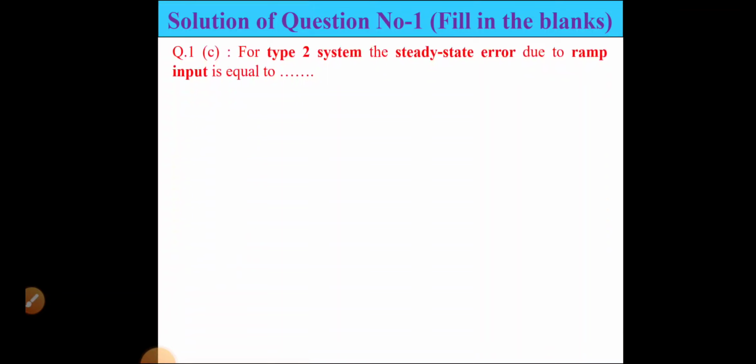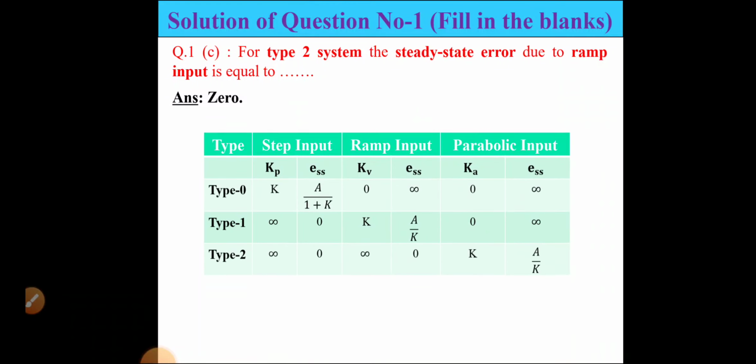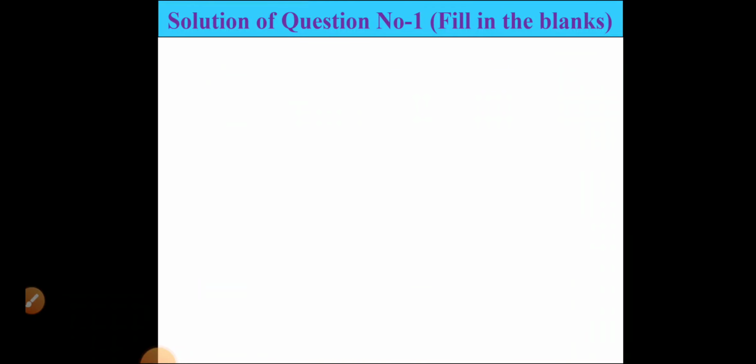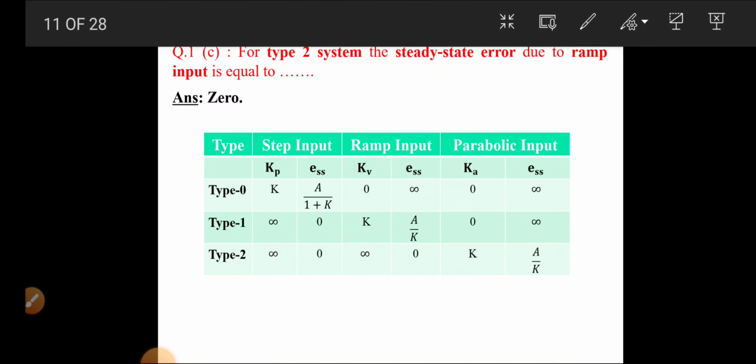Next one, for type 2 system, steady state error due to ramp input is equal to 0. See how it becomes 0. So our question is for ramp input and type 2 steady state error. So this is the type 2, ramp input is this one. The steady state error is 0. Okay, so therefore the answer is 0. If you remember the table, you can answer any such question.